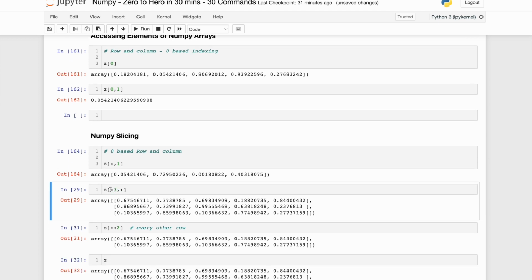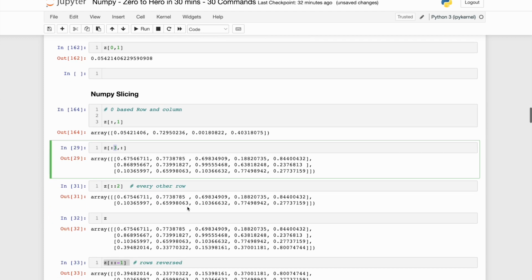Okay, now what I am trying to get here, let's first read this thing. This says that start from the very beginning, go all the way till third row and fetch all the columns. So this is the 0th, first, second, don't include third. The end is not included, right? Even in the case of a list, this is the similar thing. So 0th, first, second row and all the columns. This is how I have sliced it.